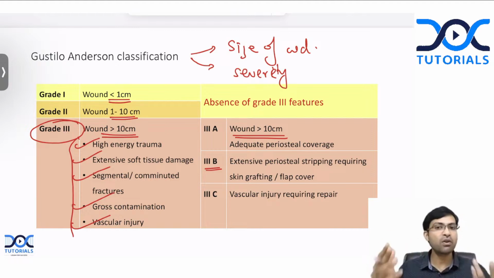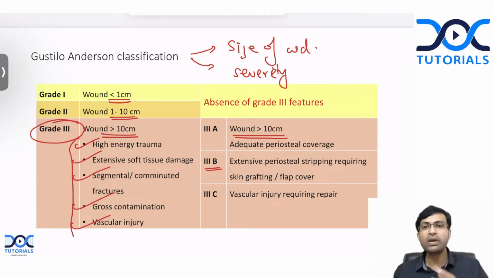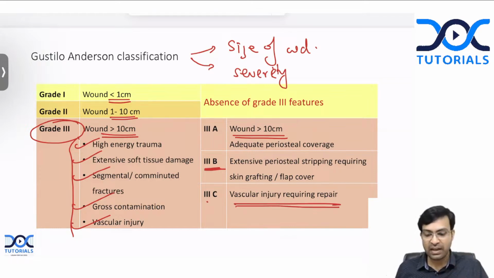So what will you have to do? You'll have to take tissue from some other place and keep it in the wound to cover the bone. Okay. So you have to do either a flap cover surgery or a skin grafting to save the limb of the patient. This is your type 3B. And type 3C is the severest form where there is a vascular injury which requires repair by the vascular surgeon.